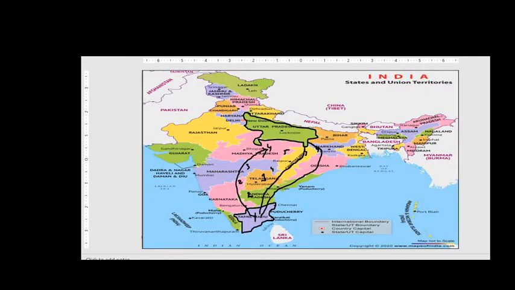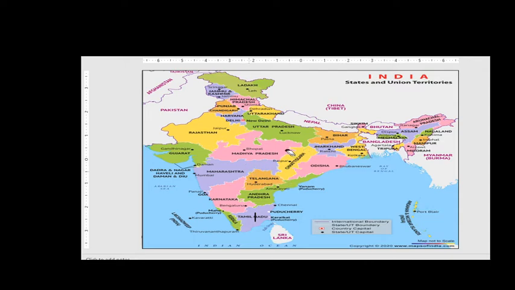Let me erase this, friends. So the answer for this is A. Now let us see the borders of the states as well, right? Because how many borders are there is very much important, friends.